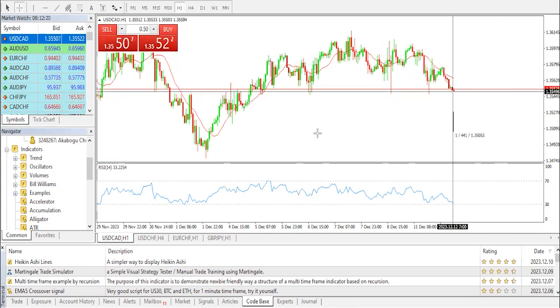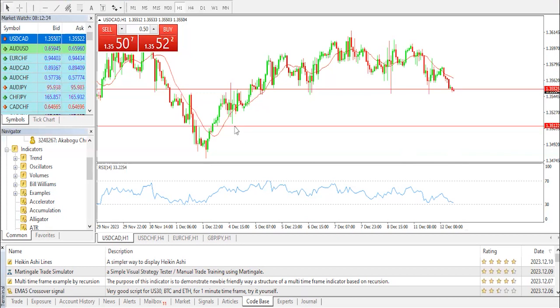from this zone means heading to the 1.35060 and a possible halt at that point, which is about 43 to 50 pips thereabout. If possible, an extension to this point, a new breakout, means that we should be having a test to the lowest support zone at 1.34815, which happened about a week ago. That's our technical analysis on today's currency pair, USD CAD. Now, let's move over to the stock markets.